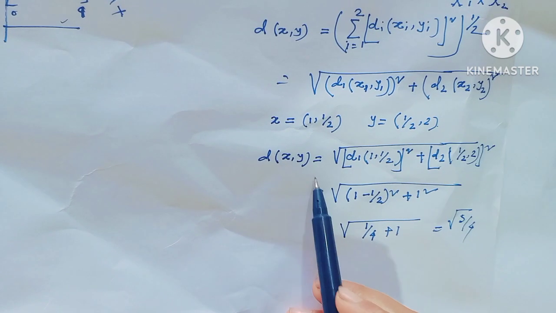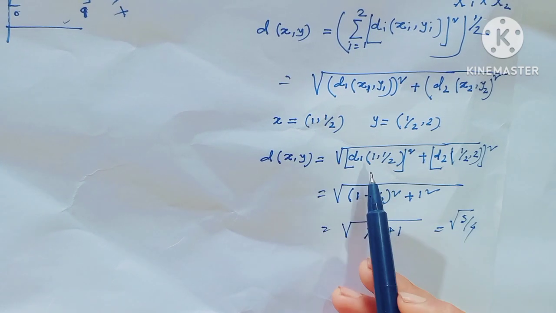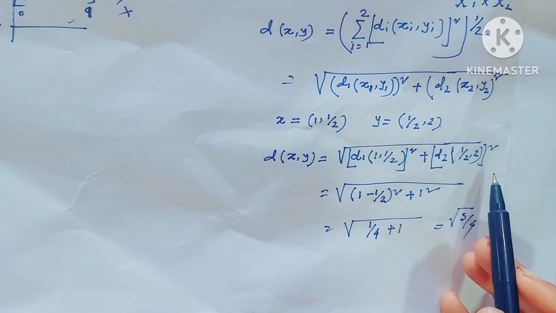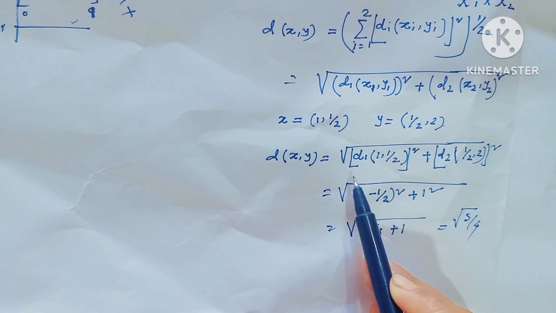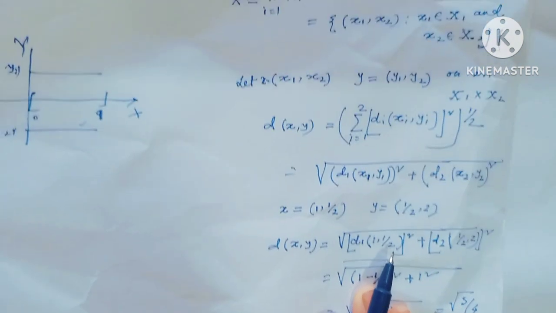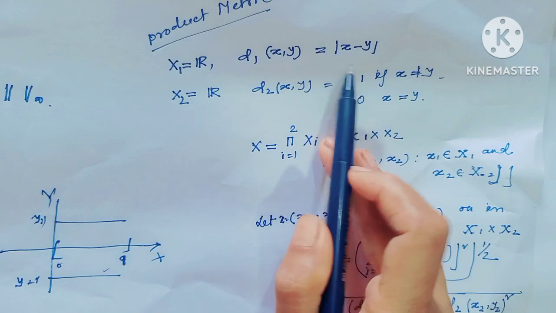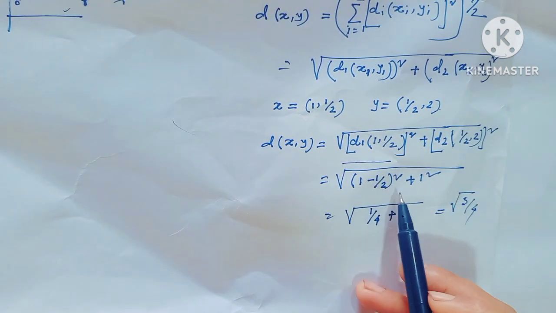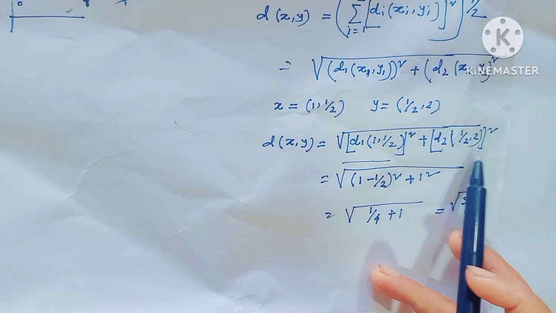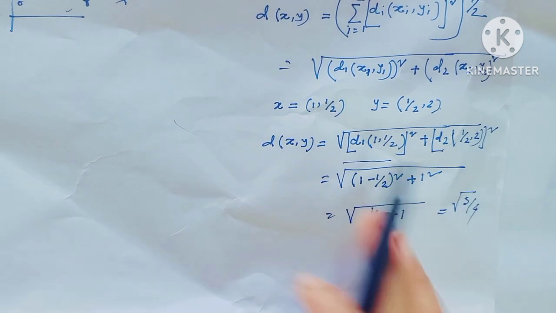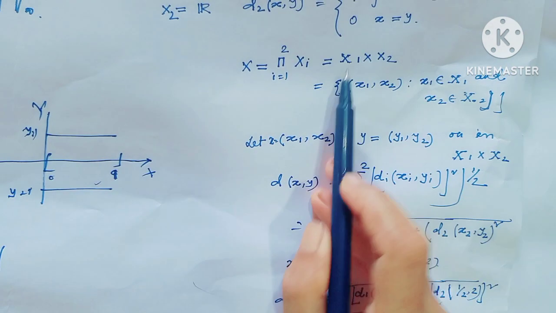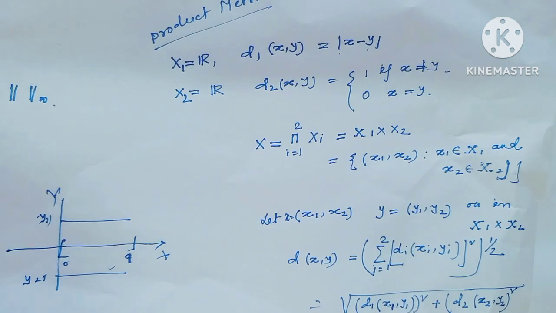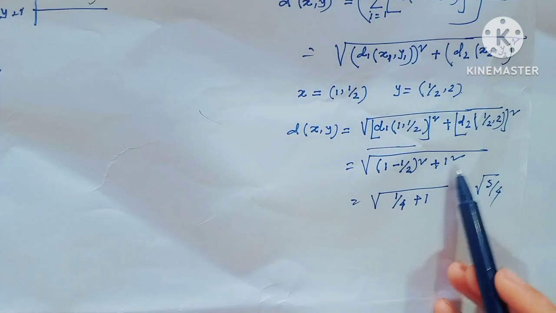Then d(x, y) equal to square root of d1(1, half) squared plus d2(half, 2) squared, and d1(1, half) squared means, notice this is the usual metric, that means this is equal to (1 minus half) squared plus d2(half, 2) squared. Here d2 is the discrete metric, so when x not equal to y then the value is 1, so this would be 1 squared.